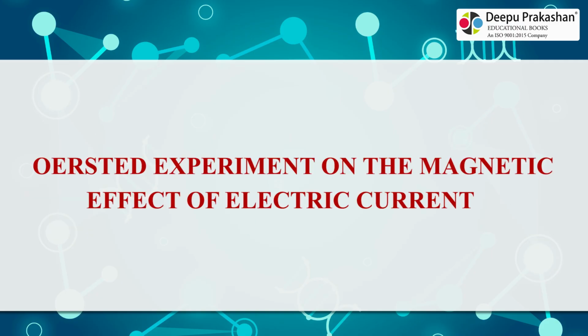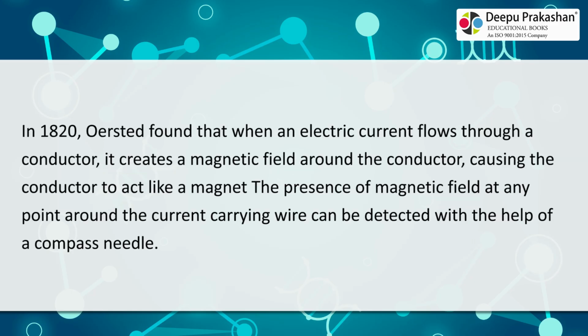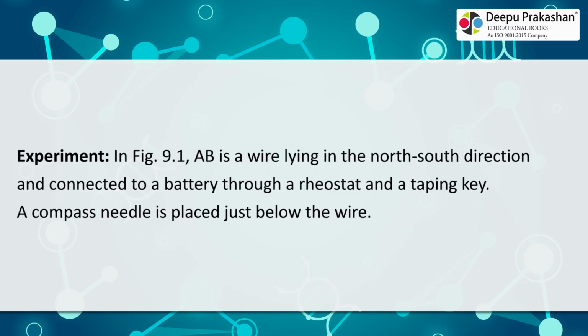Oersted experiment on the magnetic effect of electric current. In 1820, Oersted found that when an electric current flows through a conductor, it creates a magnetic field around the conductor, causing the conductor to act like a magnet. The presence of a magnetic field at any point around the current-carrying wire can be detected with the help of a compass needle. Experiment in Fig.